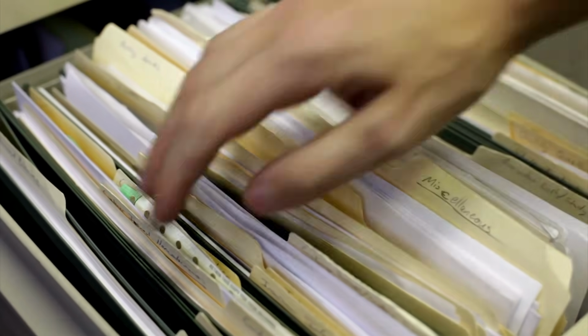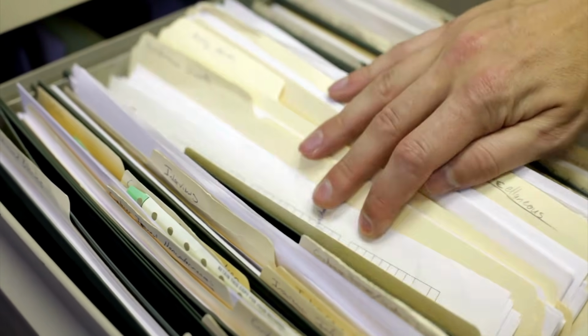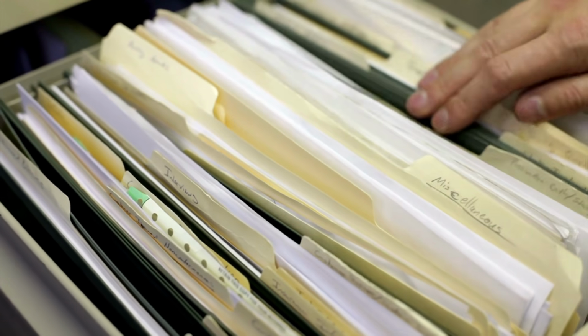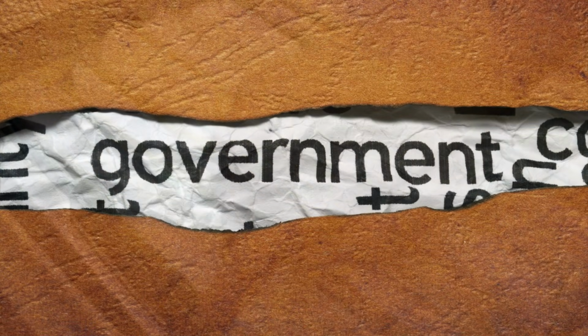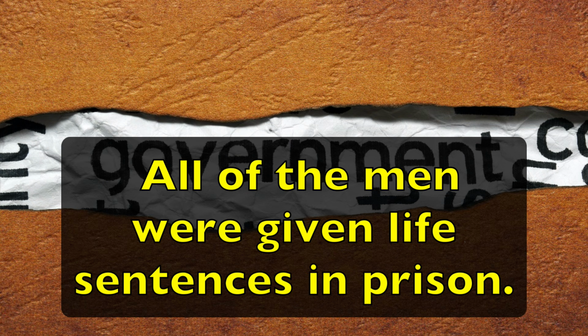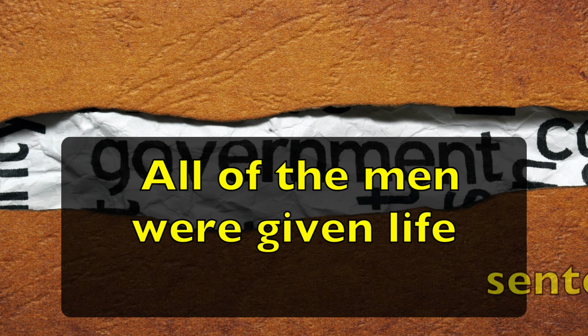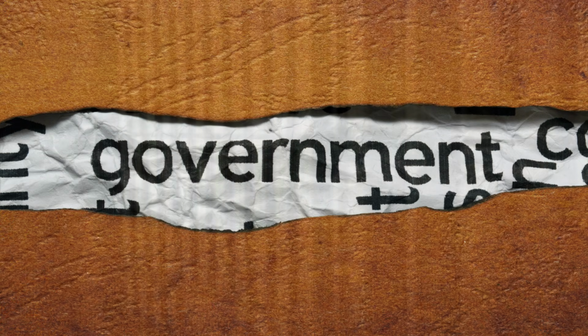Next, in 1963, police raided a farm near Johannesburg, finding documents belonging to the secret army as well as weapons. The following year, Nelson Mandela and 7 other men were charged in a plot to overthrow the government. All of the men were given life sentences in prison. Nelson Mandela would spend the next 27 years of his life in jail.